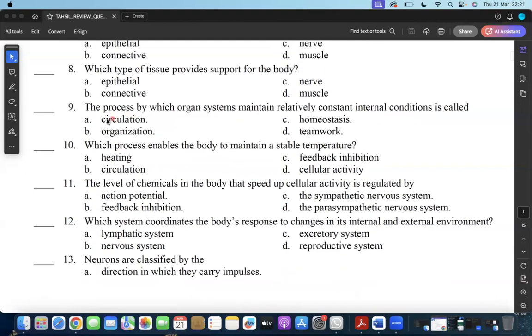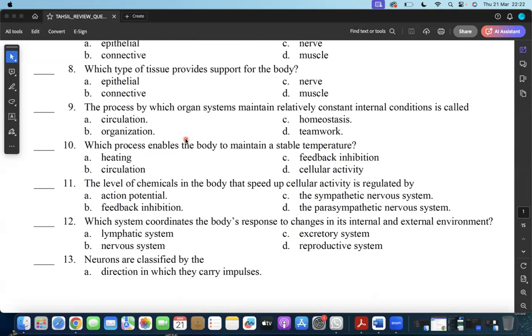So question number 9 says, the process by which organ systems maintain relatively constant internal conditions. What does that mean? The meaning is the organ systems maintain a relatively constant internal condition. The condition of the internal environment should be put under control if the body system wants to be fine.